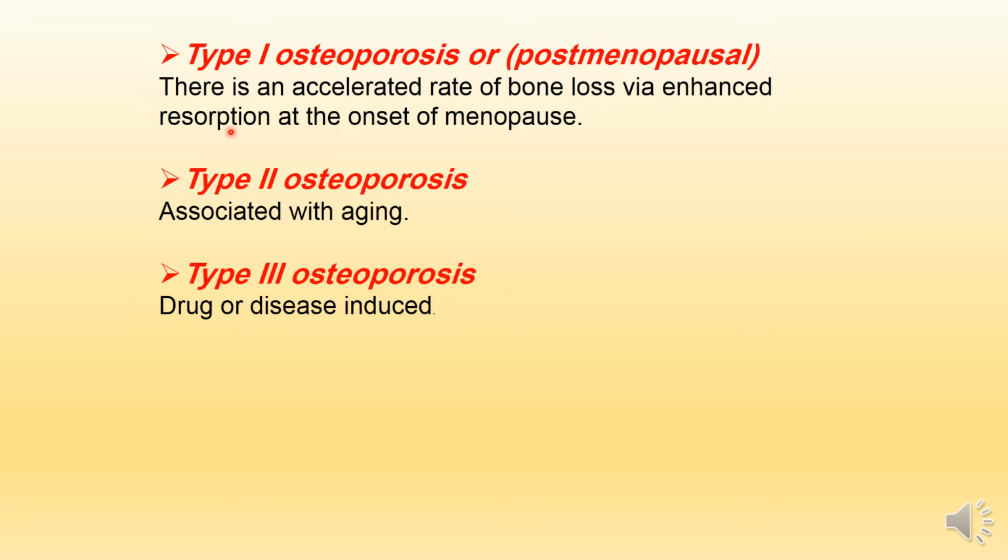Osteoclasts are responsible for breaking down bone cells and releasing calcium from bones to the blood. There are other cells called osteoblasts which carry out the opposite process, in which these osteoblast cells take calcium from the serum or from the blood and are responsible for building bone tissues.